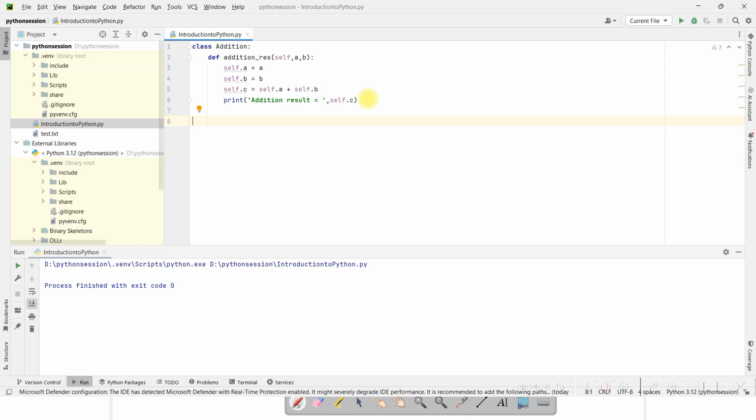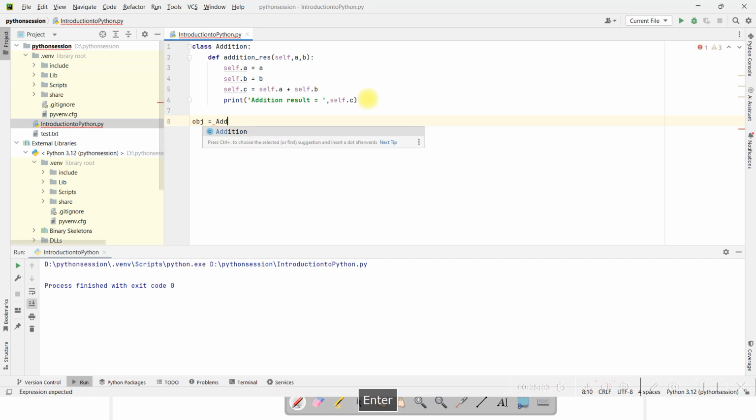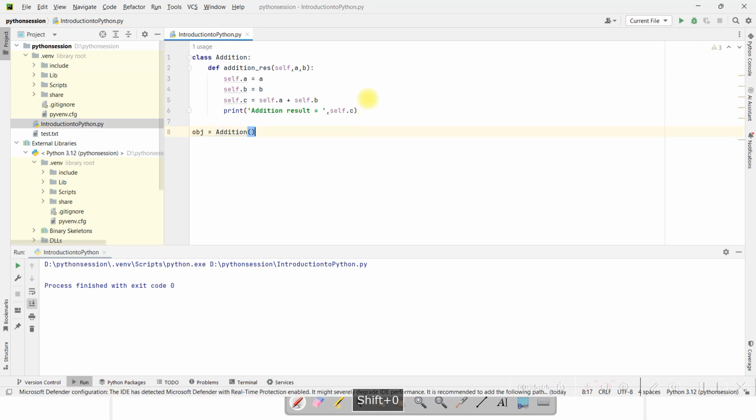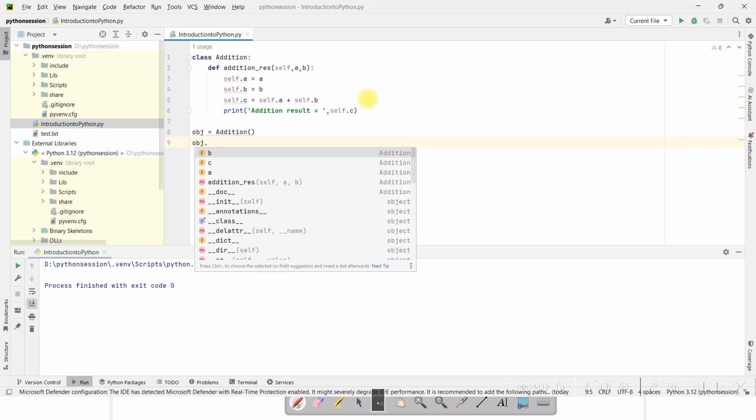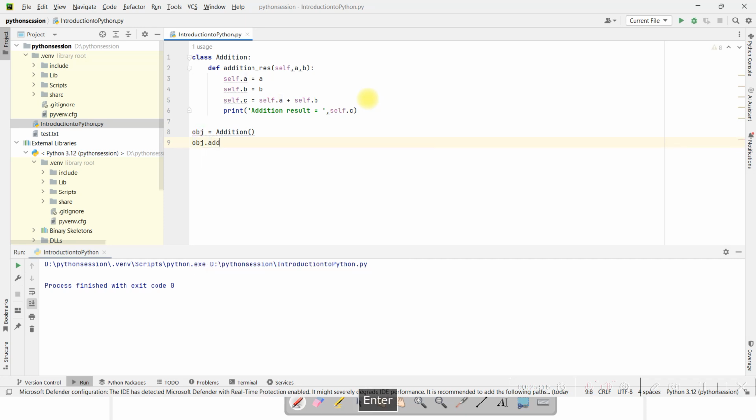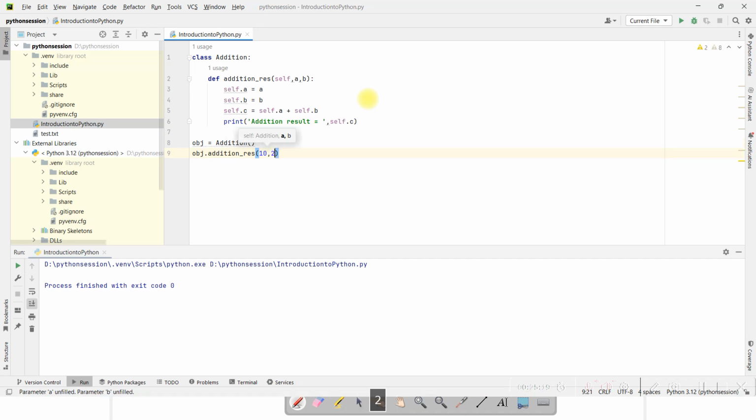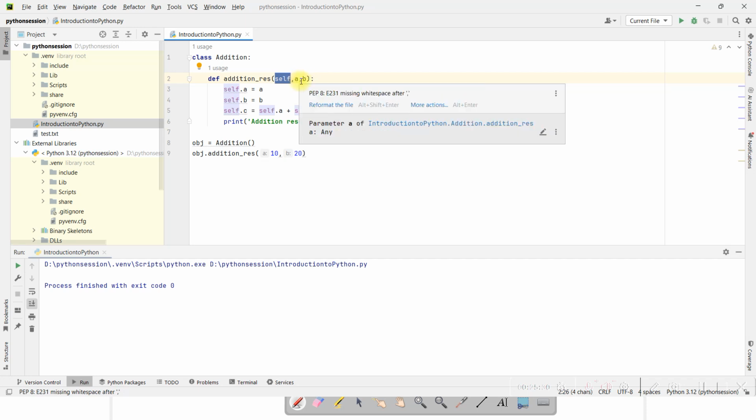So I'll create one instance of the Addition class. Then I'll say obj dot, using the instance I'll call the method, and in this method I'll pass two parameters only, because self is a default parameter, it is a self-contained parameter, we cannot pass the value of self here, but we can pass the value of a and b.